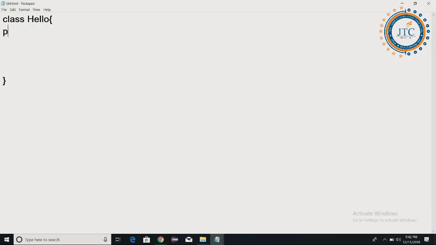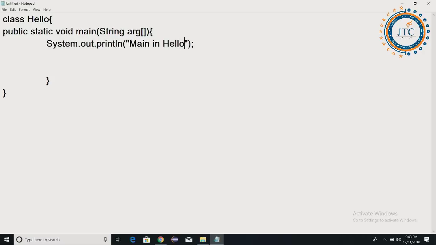Now, in this class I am writing public static void main. We will be using Eclipse later on, but initially, just to make you familiar with all these sort of things, I am using the notepad, right? Here is now your public static void main, String args, and inside this I am writing System.out.println. That is main in class hello I have written. Now I want to save this.